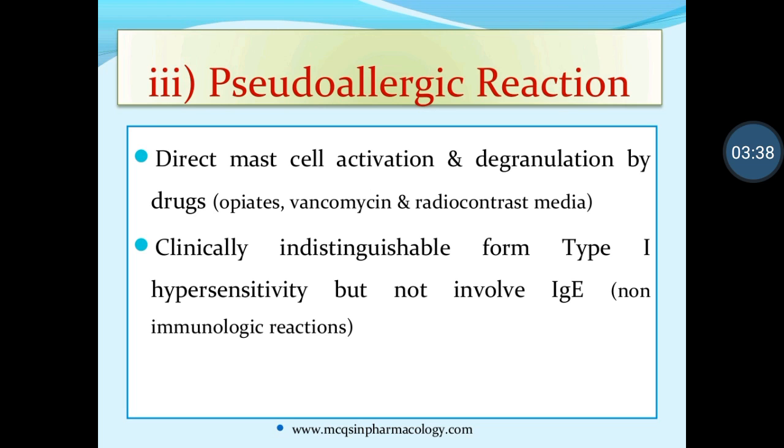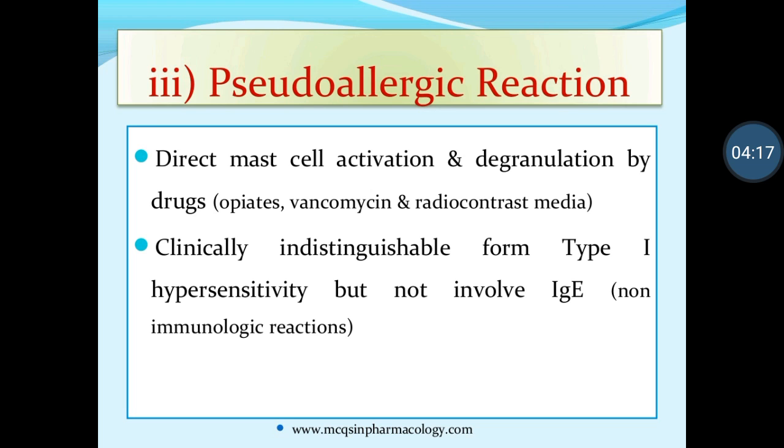It is explained as follows. Direct mast cell activation. Mast cells contain different types of molecules, like histamine, and some phagocytosis can also be produced, that is phagocytes. These cells are activated when such agents come into the body, meaning these agents attack the mast cell, and they produce the reaction in the body, and degranulation by the drug.